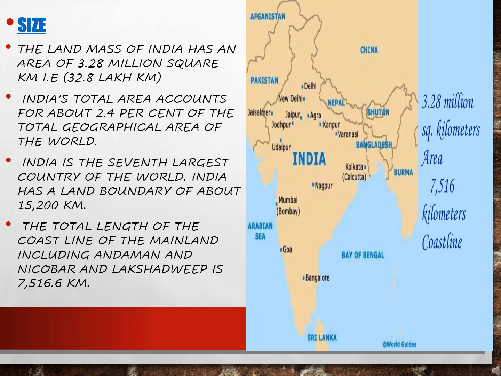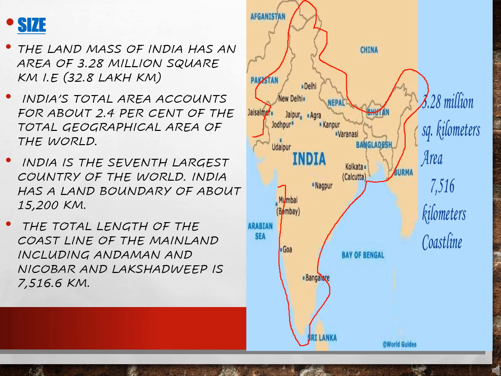Starting with the size. We have learned about the location, children, how our country is located, where exactly in the ancient continent it has been located. I have shown you the latitudes and longitudes and the degrees that separate them. I have explained it very well on the world map. So moving next to the size. You can see the Indian map over here. As I told you earlier, this is the size, the extensional boundaries. This is known as the size actually.